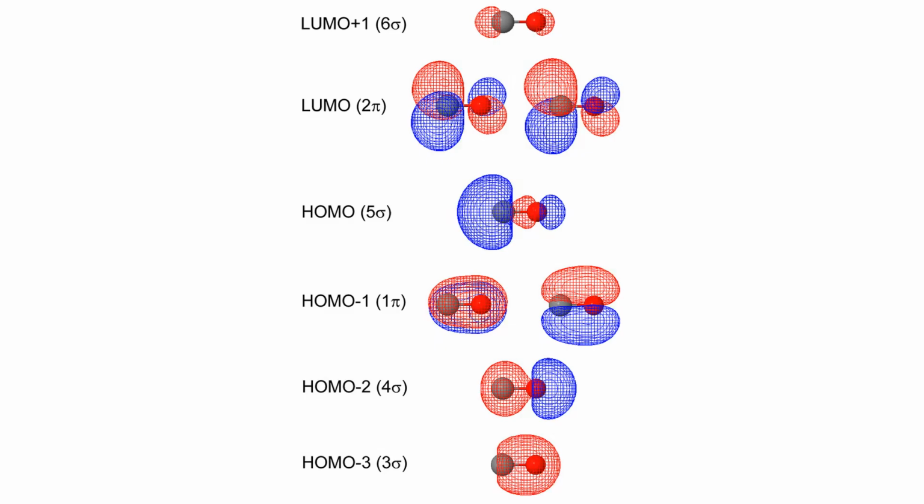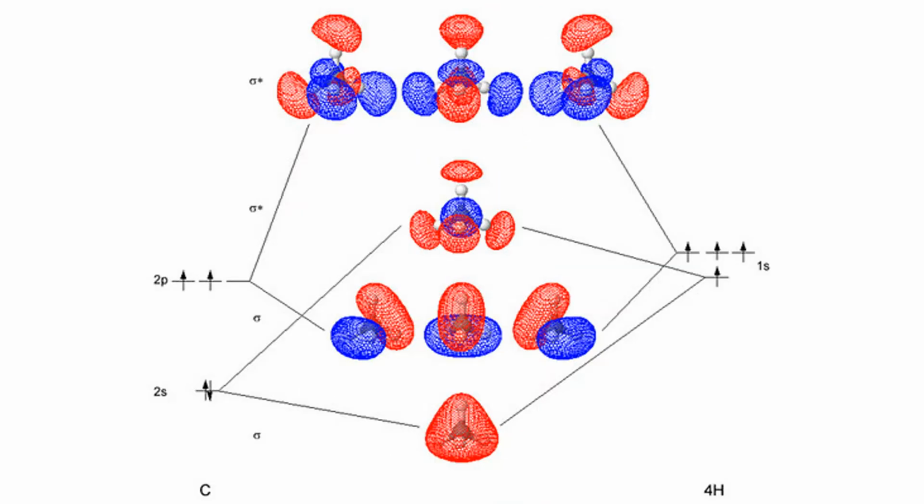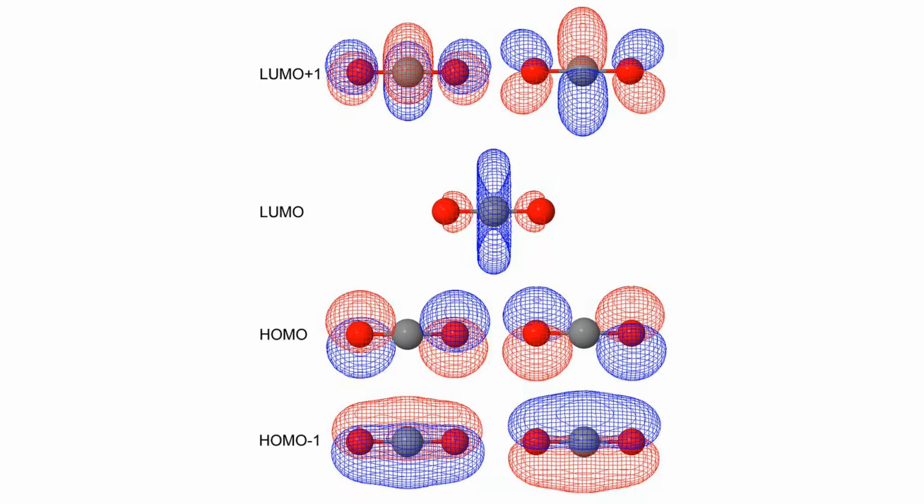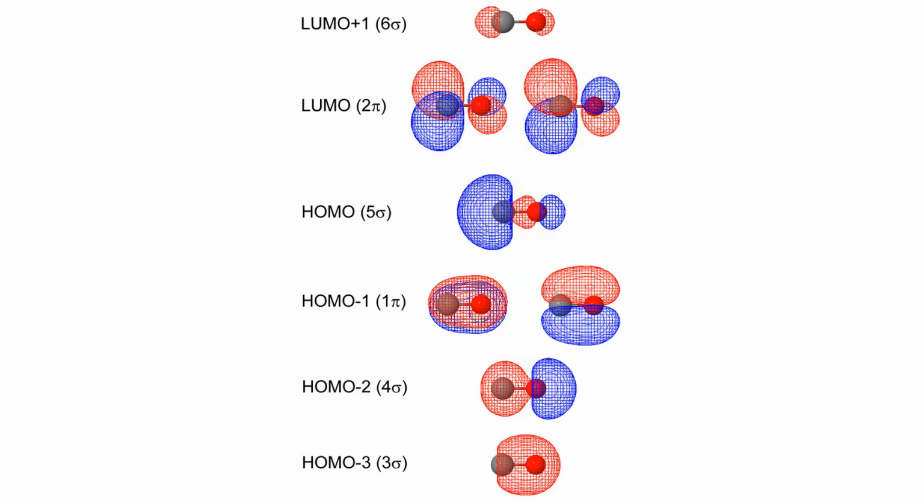They provide information about the distribution of electrons in a molecule and determine the chemical and physical properties of the molecule. The wave function of a molecule is a complex mathematical equation that describes the behavior of the electrons in a molecule. The wave function of a molecule can be expressed as a linear combination of the molecular orbitals. The Schrödinger equation is used to calculate the wave function of a molecule. The Schrödinger equation is a complex mathematical equation that describes the time evolution of the wave function of a particle. In quantum chemistry, wave functions and molecular orbitals are used to calculate the electronic structure of molecules. The electronic structure of a molecule determines its chemical and physical properties.